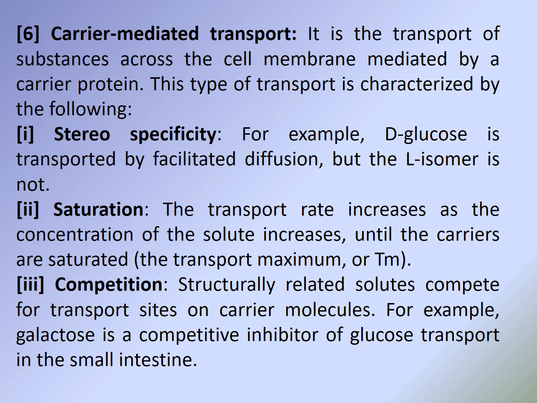Carrier-mediated transport. It is the transport of substances across the cell membrane mediated by a carrier protein, which is found on the surface of the plasma membrane of each cell. This type of transport is characterized by the following. Number 1, stereospecificity. For example, D-glucose is transported by facilitated diffusion, but the L-isomer is not.